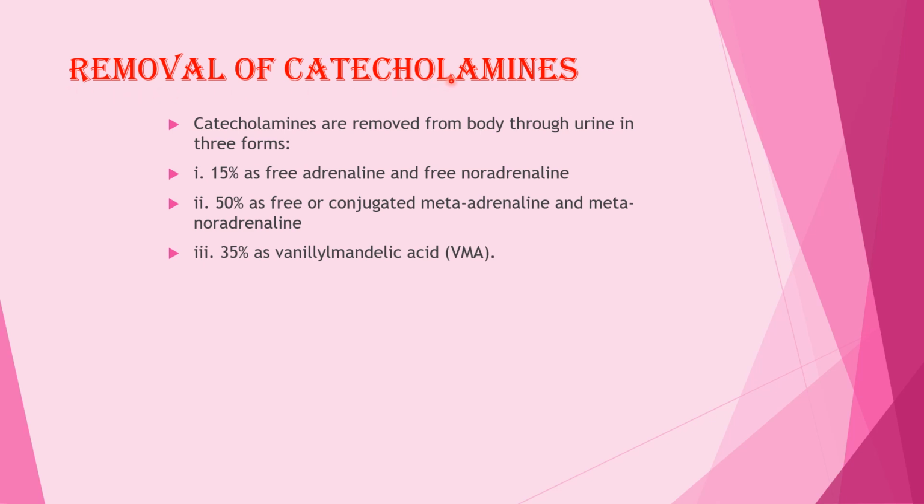Removal of the catecholamines: catecholamines are removed from the body through the urine in three forms: 15% as free adrenaline and free noradrenaline, 50% as free or conjugated metadrenaline and metanoradrenaline, and 35% as vanillyl mandelic acid, VMA.